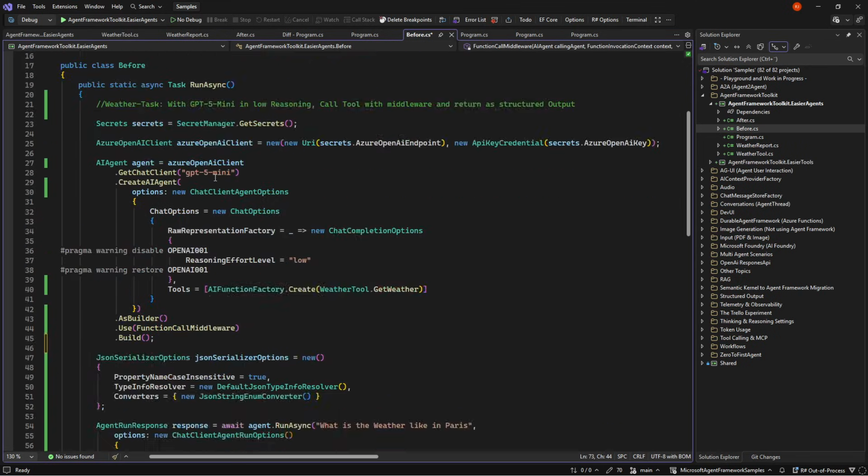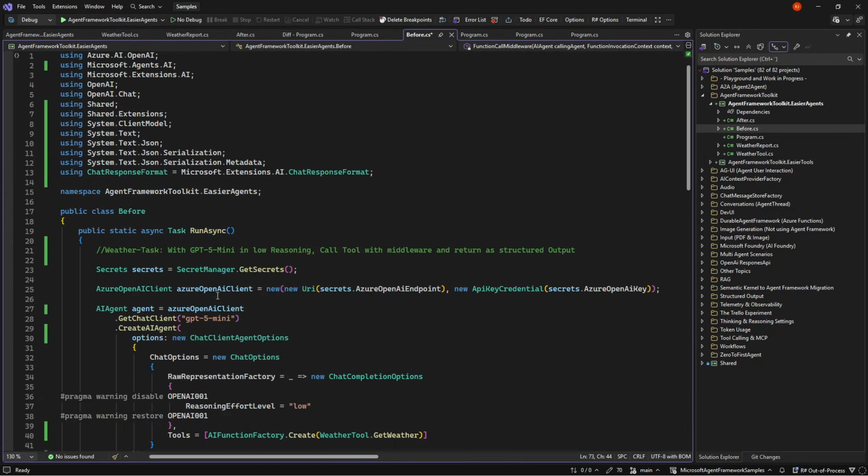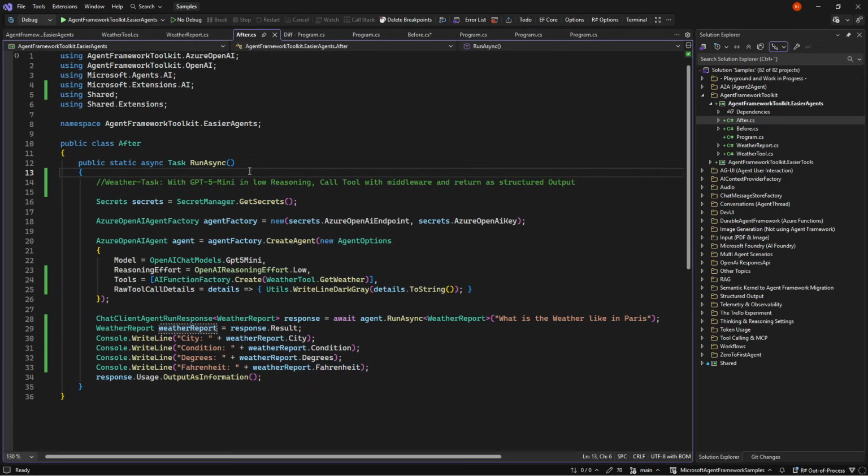Let's see the exact same task in Agent Framework Toolkit. And here you have it. We do again get secrets, but instead of an Azure OpenAI client, we would make an Azure OpenAI agent factory where we'll just give our endpoint and our API key. Then we will use this agent factory to create an agent.